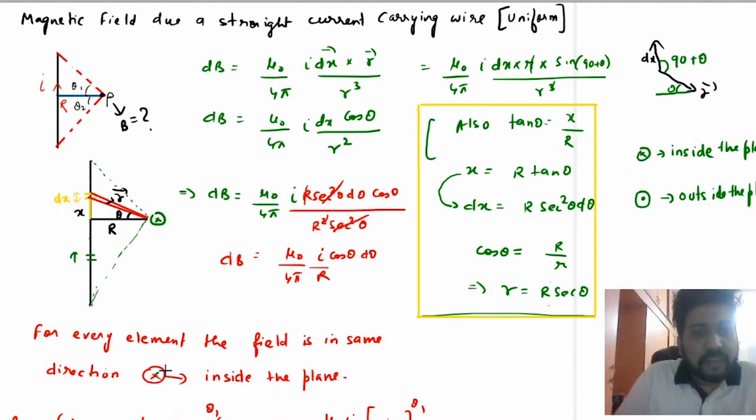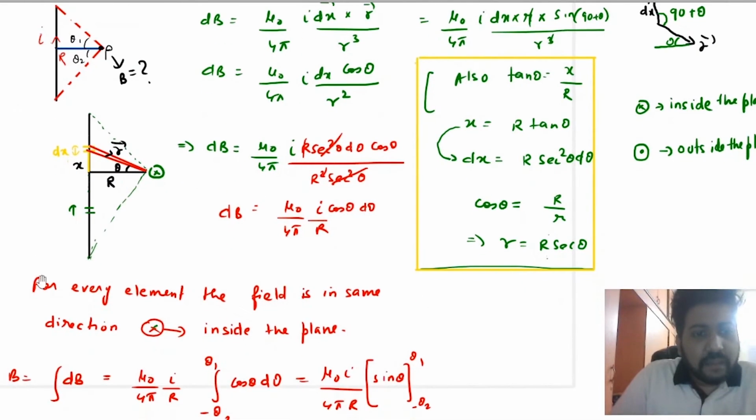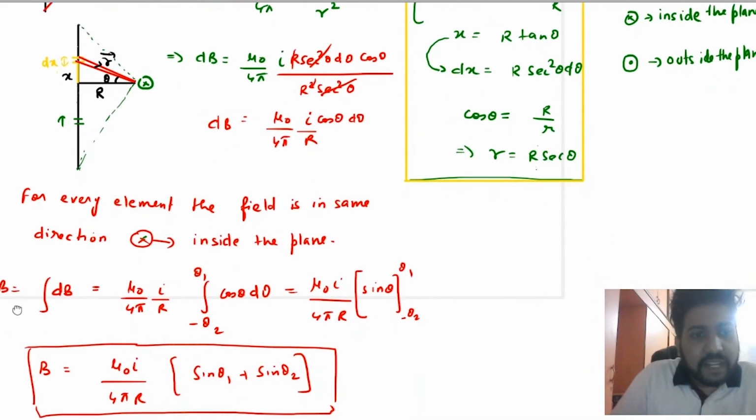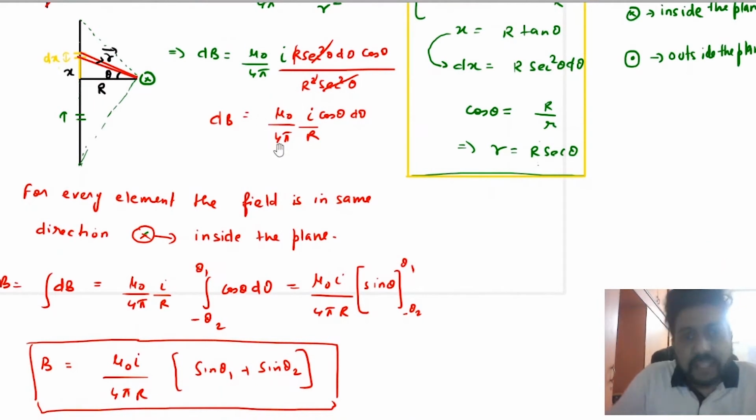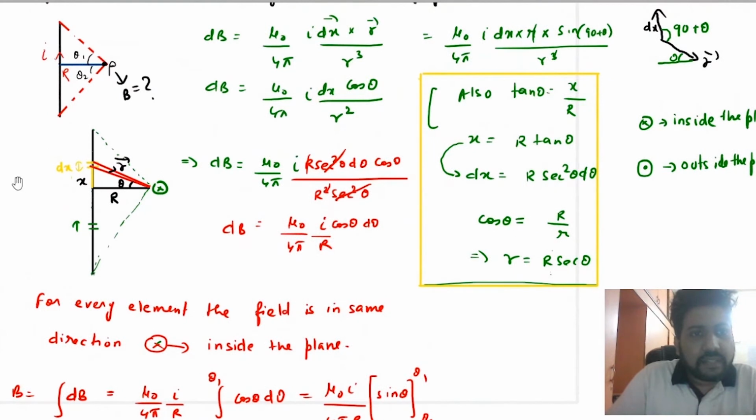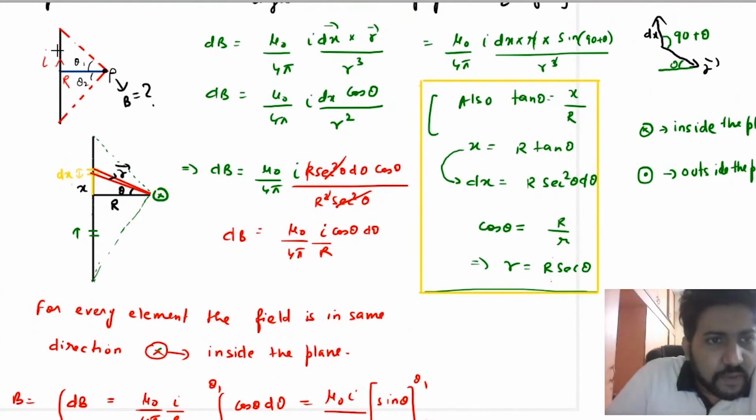So you can directly say that B will be equal to the integration of dB, that is mu naught upon 4 pi I upon R integration cos theta d theta. Now how to put the limits? To put the limits, you will see that we have taken the distance from here. That means we are measuring the angle from here.